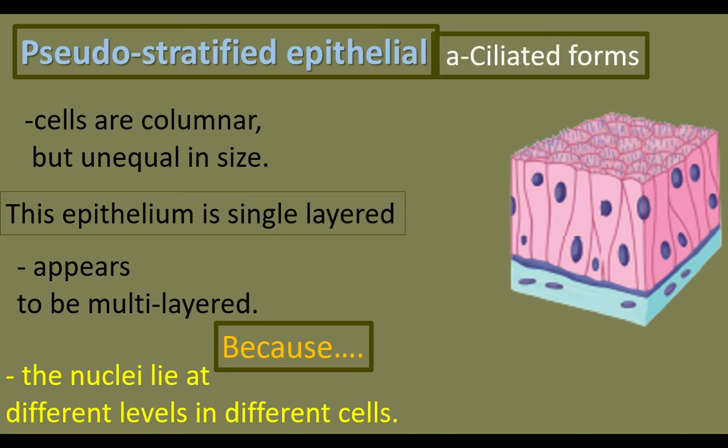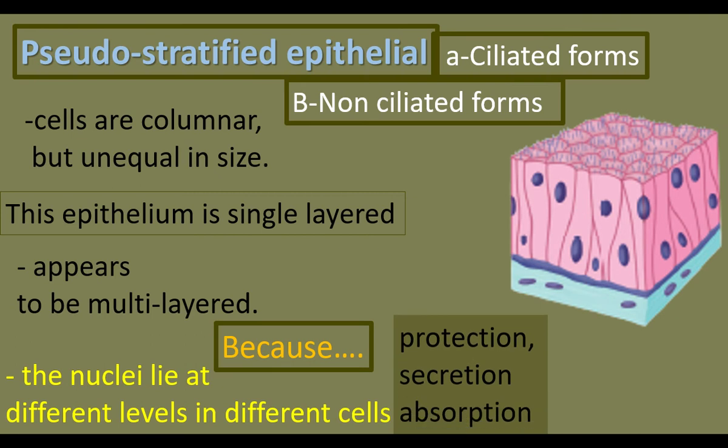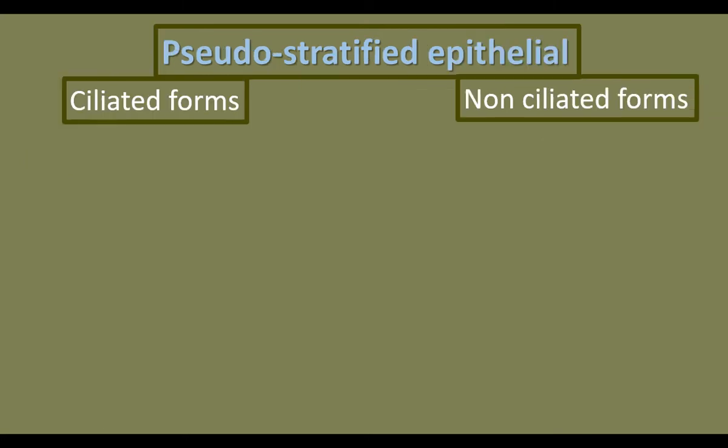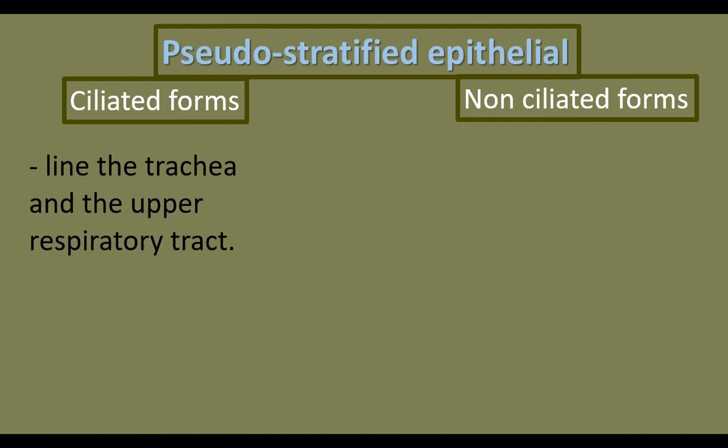It has two forms, ciliated form and non-ciliated form. The pseudostratified epithelium gives protection. It is involved in secretion and absorption. Ciliated forms line the trachea and the upper respiratory tract. Upper respiratory tract includes the nasal passage. Trachea is nothing but the windpipe.